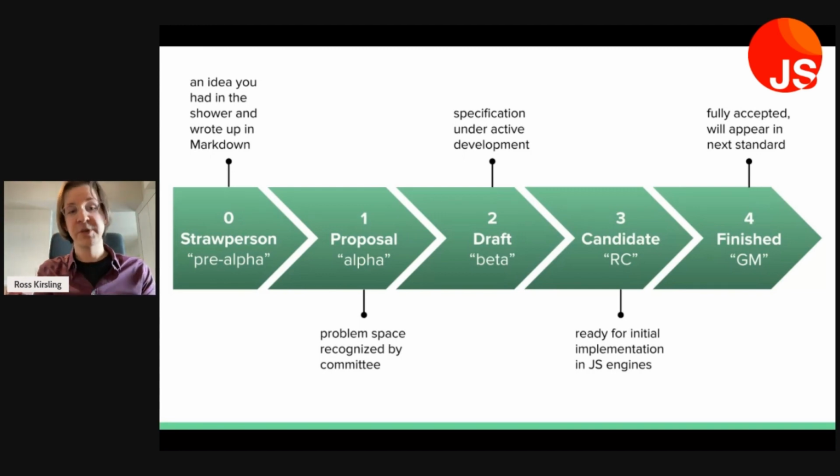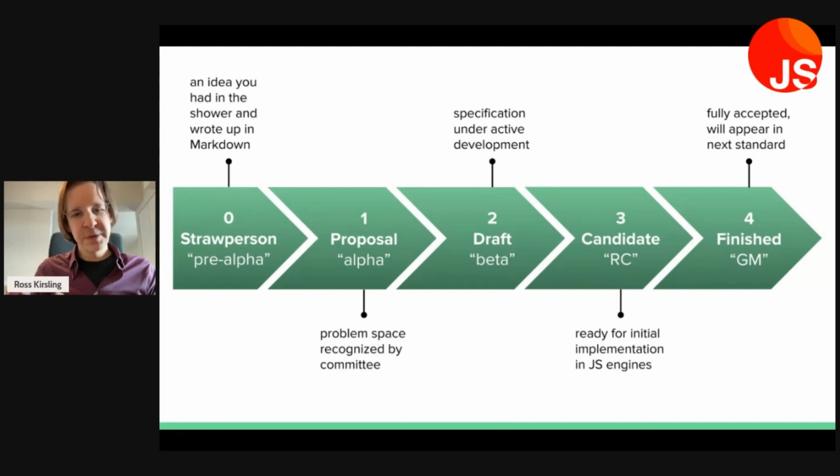And so when a champion presents an idea and the committee recognizes the problem space, then we have a stage 1 proposal. What I mean by problem space is that at this stage, we're not concerned with solutions yet. You might not have the perfect solution to begin with, but you recognize a real problem, a real pain point that JavaScript developers have. And that's the really important thing that we're going to want to investigate through this process. If you, on the other hand, have a solution, but you don't have a real problem, that might not actually be considered a worthwhile proposal.